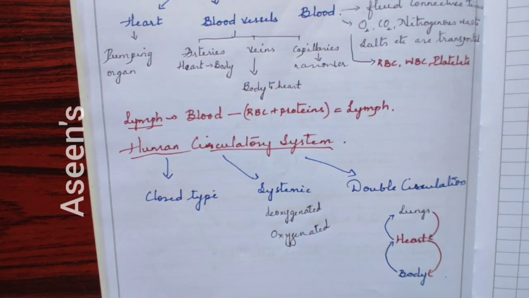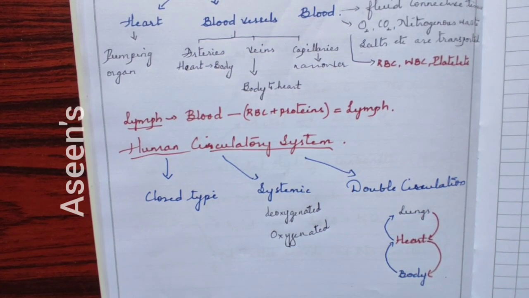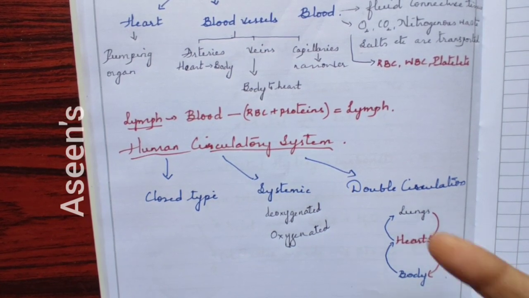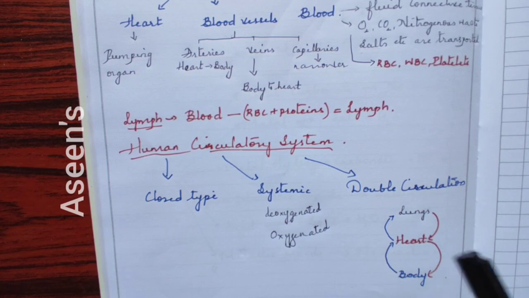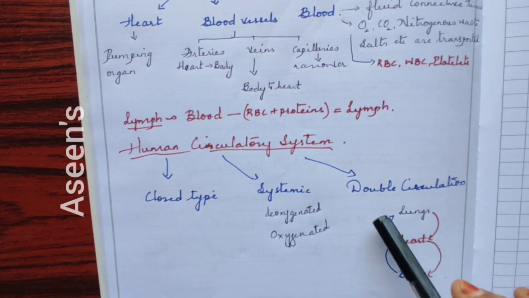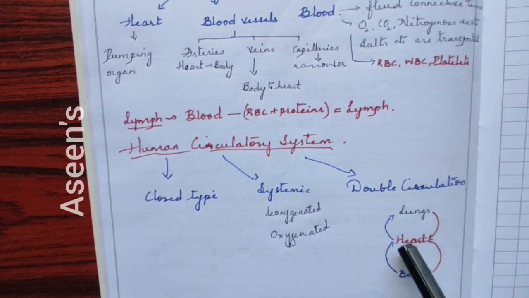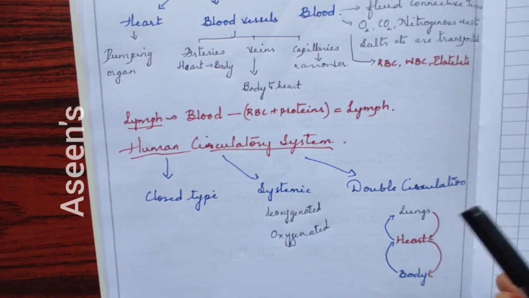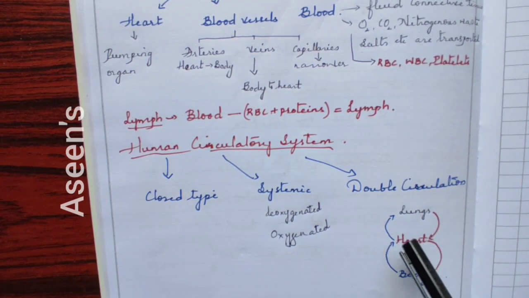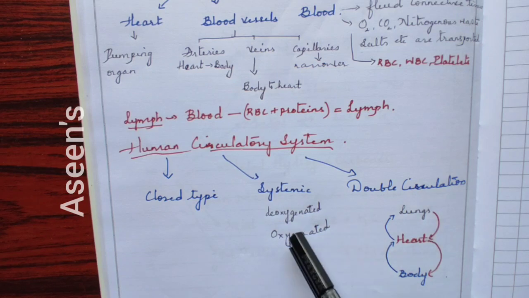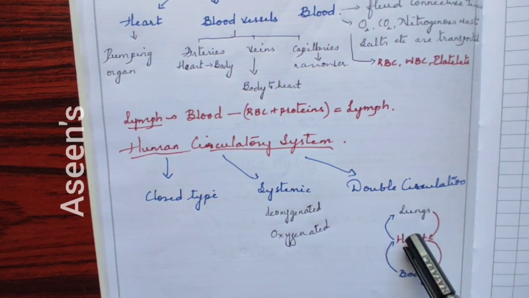Coming to the next one, double circulation. The human circulatory system is a double circulatory system. Why do we call it double circulation? Two circulations happen here. One circulation is between the heart and the lungs. The other one is between the heart and the body. So what happens between the heart and lungs? Whatever deoxygenated blood comes to the heart is sent to the lungs.